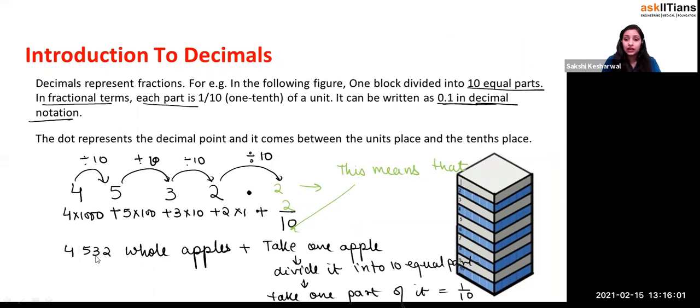You have taken 4,532 whole apples, and you have taken one apple and divided it into 10 equal parts and taken some out of it, right? And now you can do further division, and further division means what? A more perfect answer, right? When you need some kind of accuracy, let us suppose you measure the length.